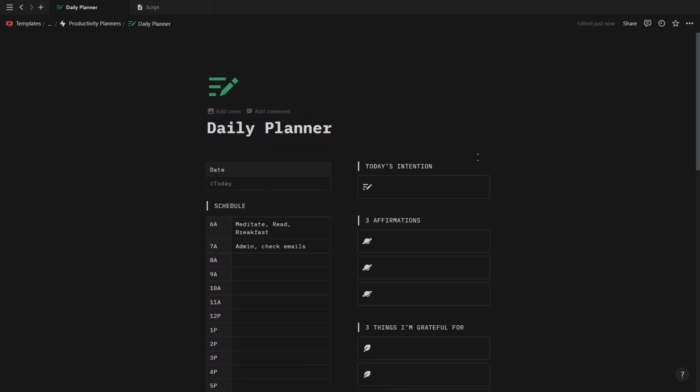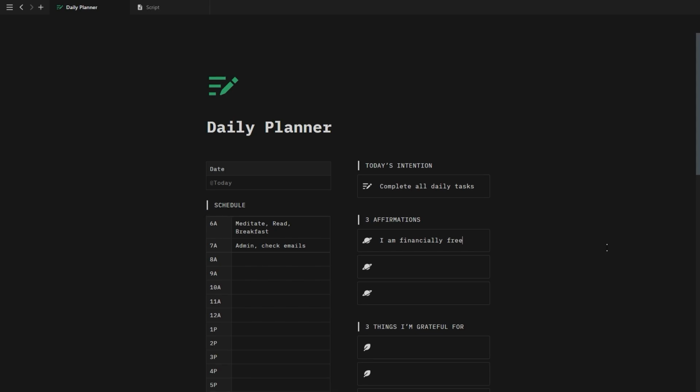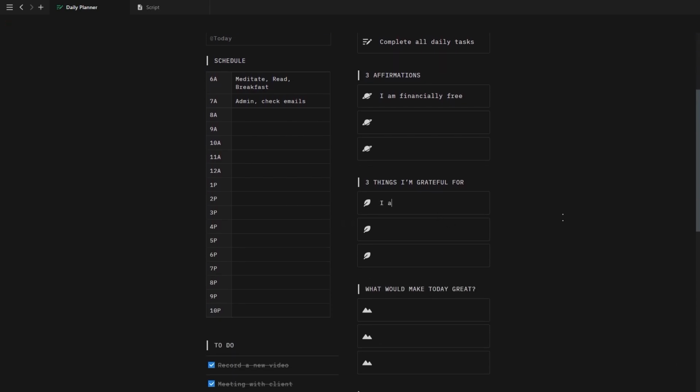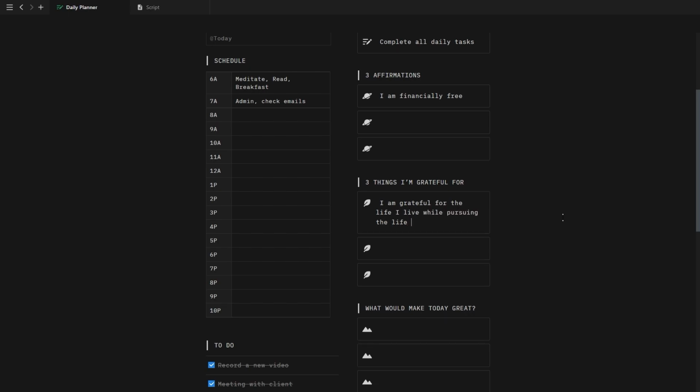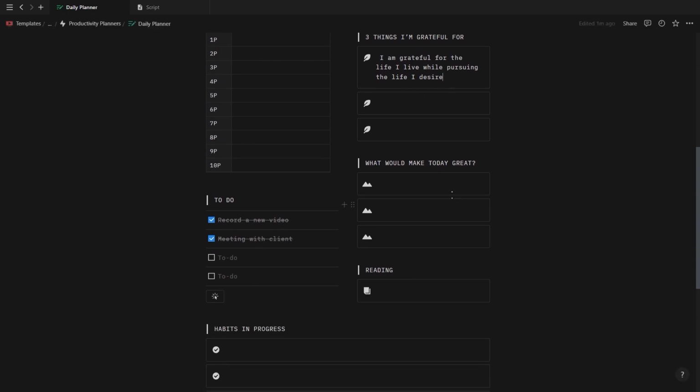Then on the right, you can add your daily intention, allowing you to consciously decide how you want your day to go. You can write down 3 affirmations, which will help you get rid of any self-limiting beliefs. You can add 3 things you're grateful for, which is super important because if you're not grateful for what you have, what makes you think you will be with more? And then you can also write down 3 things that would make the day great, so you know what you want to get out of the day.